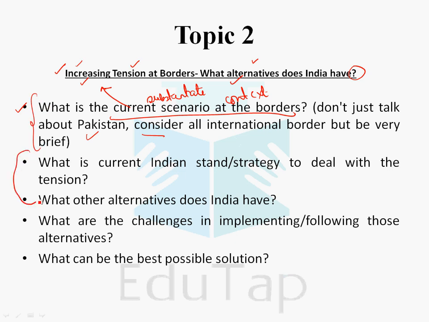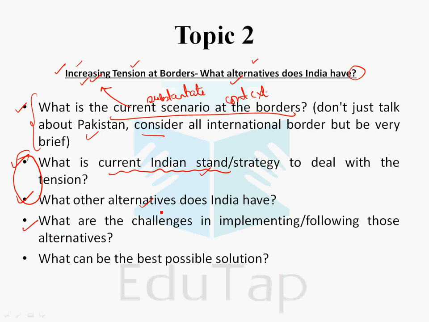These are the main questions. There must be some Indian strategy which India is using currently, but in the case of increasing tension, that strategy may not be good or may not be working. So India should look at alternatives. So what is the current strategy and what other alternatives does India have? These are the main questions which should be devoted the maximum number of words.